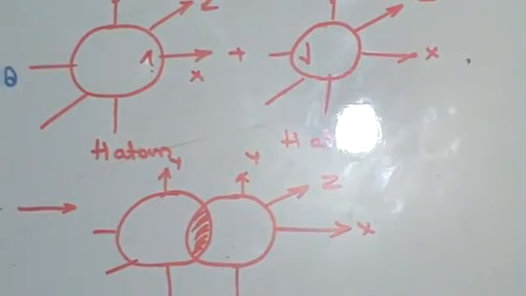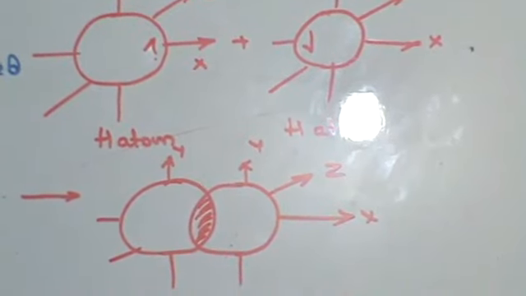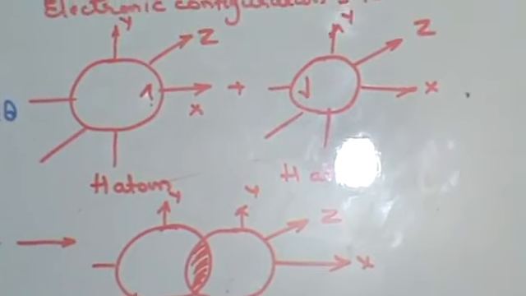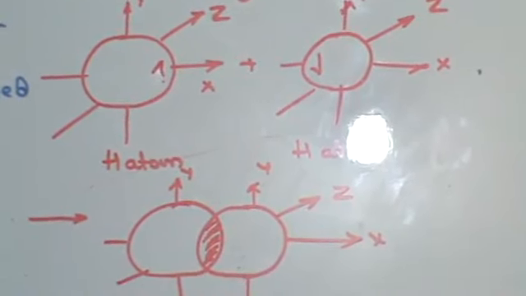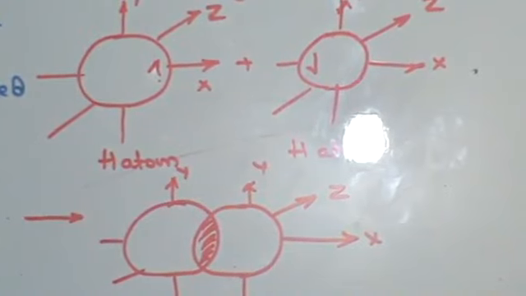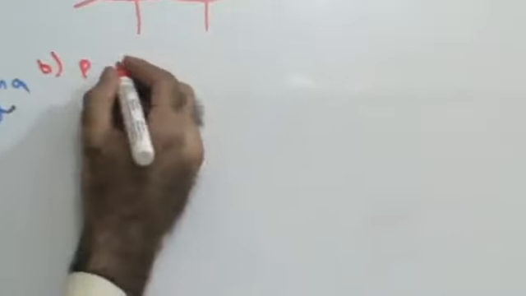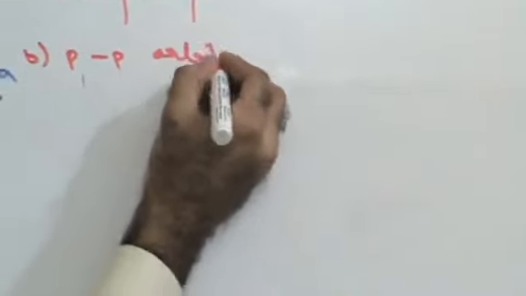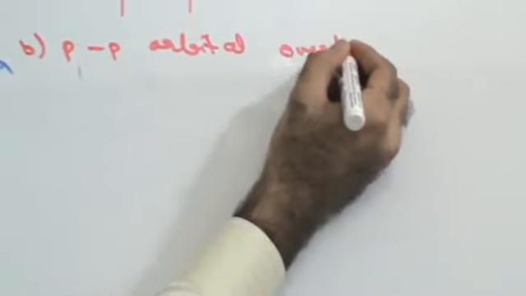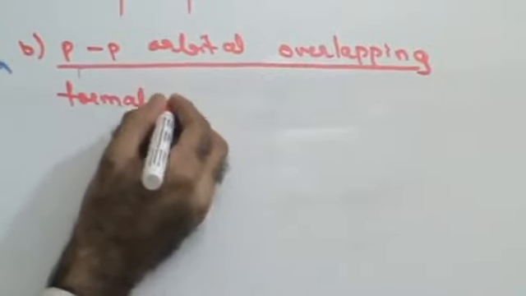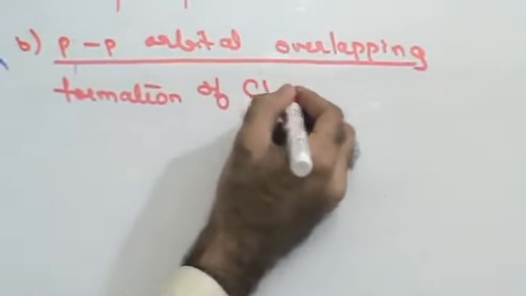Okay. Next kind of overlapping. So this is your S overlapping, where one S orbital overlaps another S orbital, and the overlapping takes place along the axis. Fine, do we get this thing clear? The next kind of overlapping that you have is PP overlapping. Let me explain this to you with the help of the formation of the chlorine molecule.